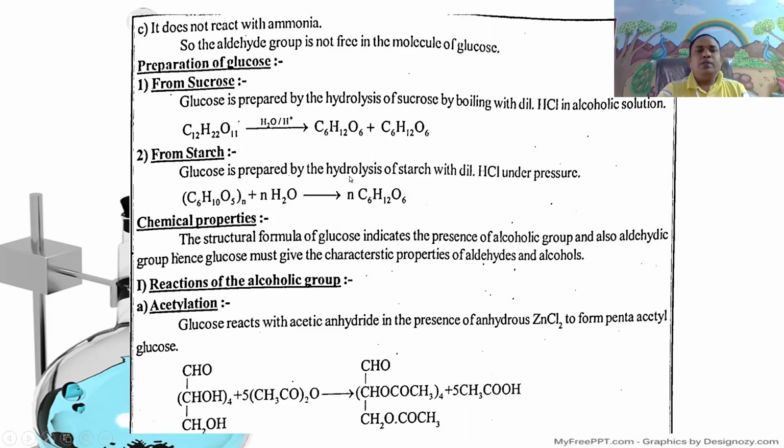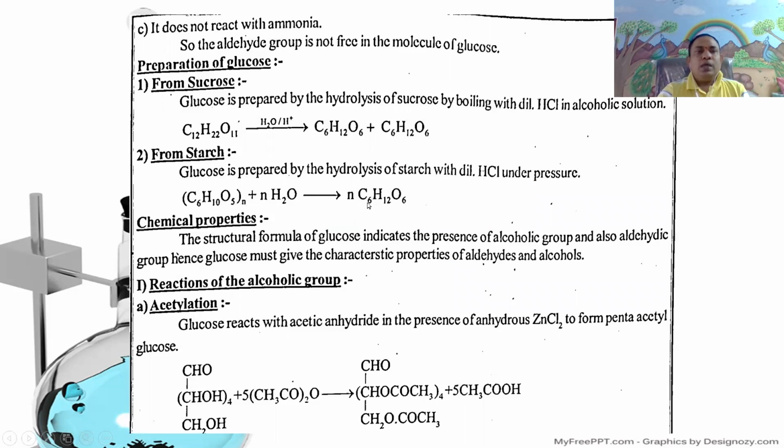Here, the second method is from starch. Glucose is prepared by the hydrolysis of starch with dilute HCl under pressure. That is, starch, molecular formula C6H10O5 taken n, undergoes hydrolysis with dilute HCl under pressure.